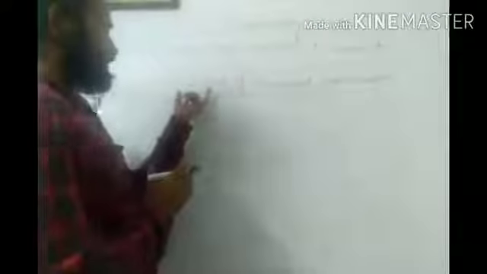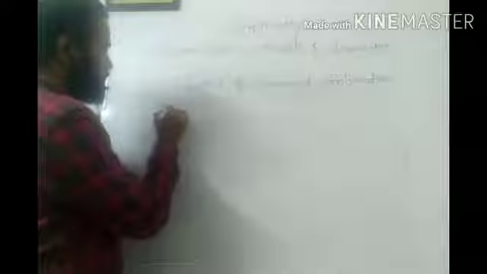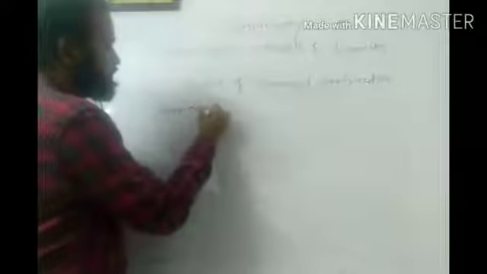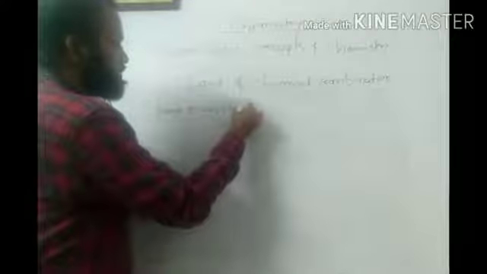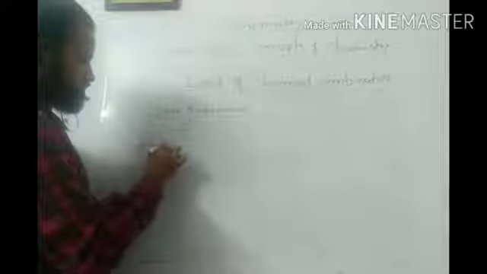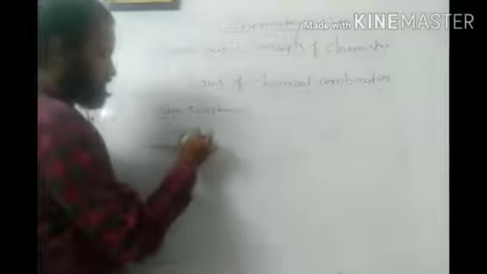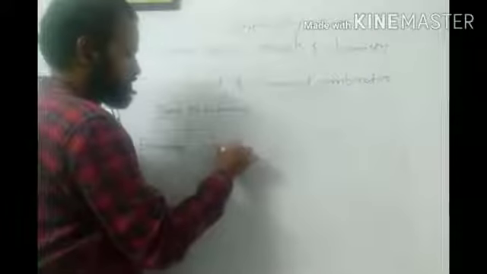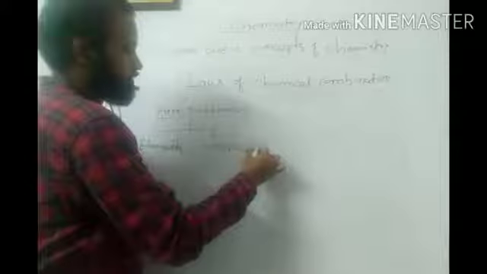Now we are going to discuss the most important concept of this subject, that is known as laws of chemical combination. Now we have seen in the classification of pure substances, if you remember, pure substances can be classified into 2 types. First one is elements, and second one is compounds, isn't it?